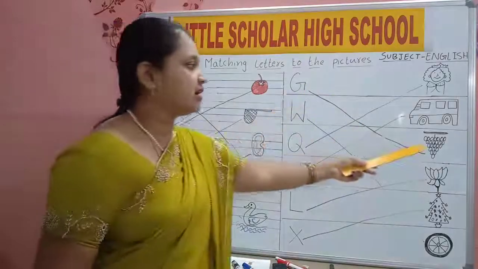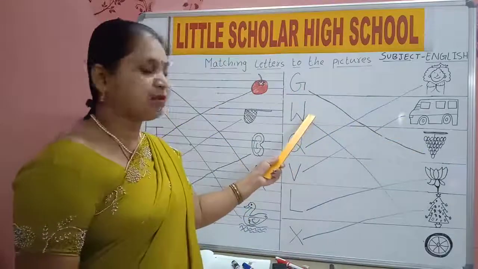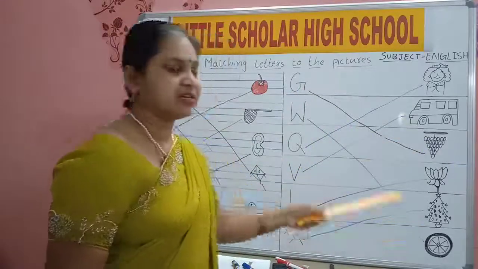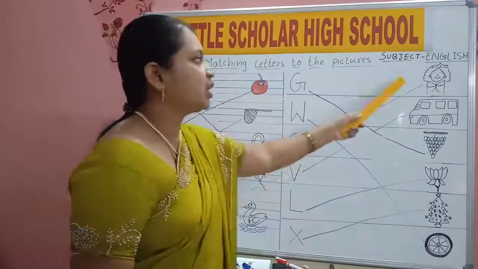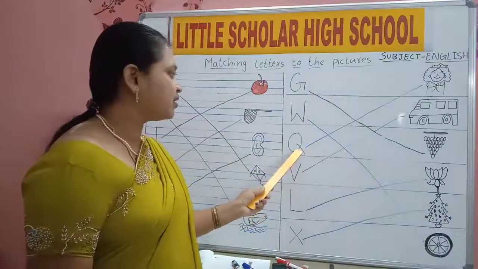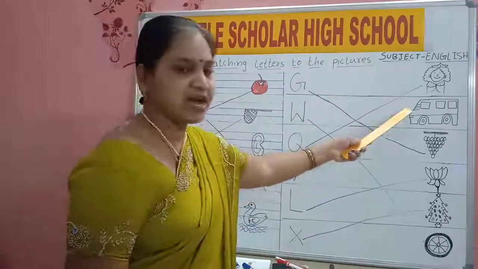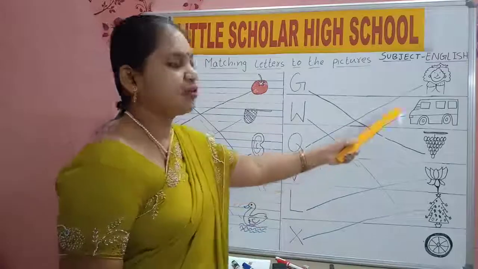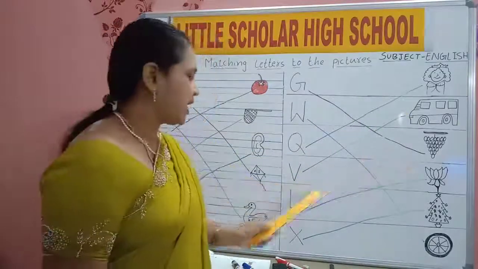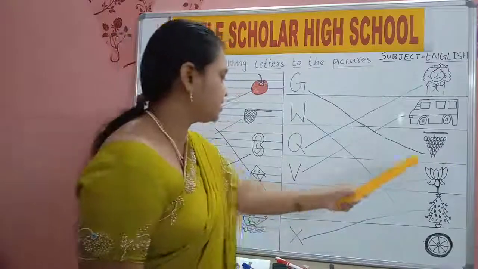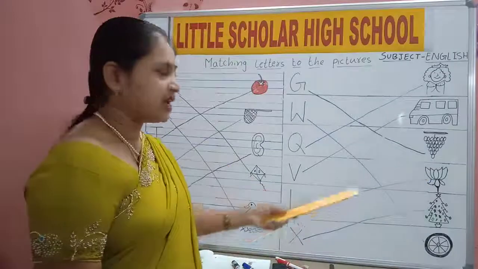G for grapes. W for wheel. Q for queen. V for van. L for lotus. X for Xmas.